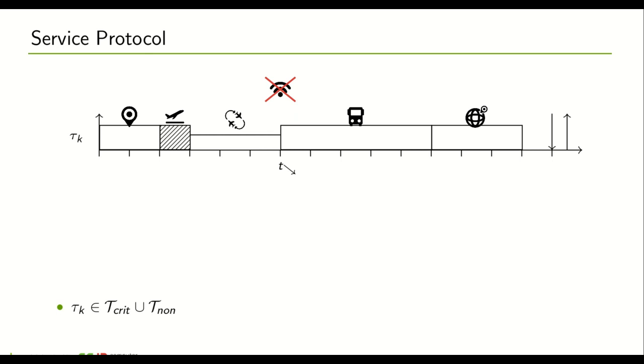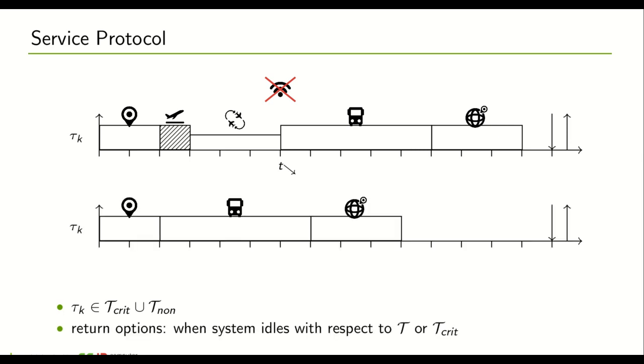Under the service protocol, the system reacts to the situation by performing a local re-execution of the task share that was originally offloaded, and afterwards we execute the second computation segment as usual. For the next task instance, as well as for all other task instances of any task released after or at T down, also no offloading is performed. This behavior is the same independent of whether a task is critical or non-critical.